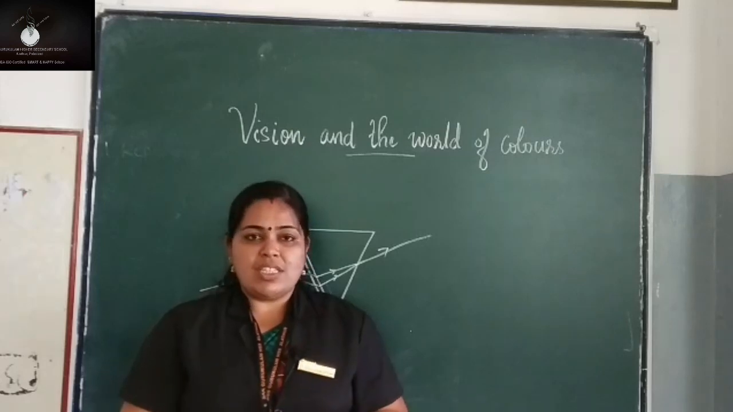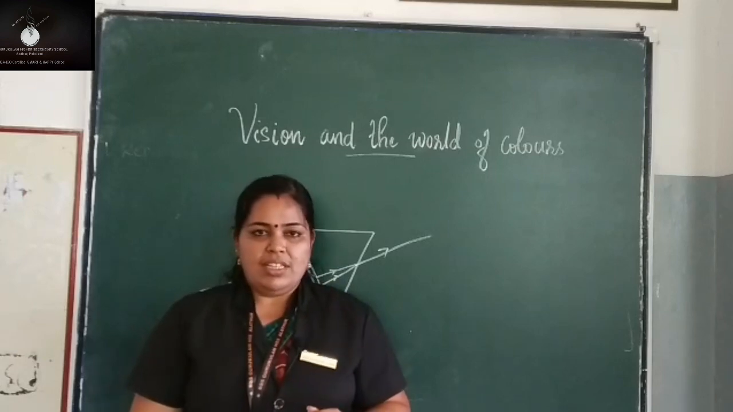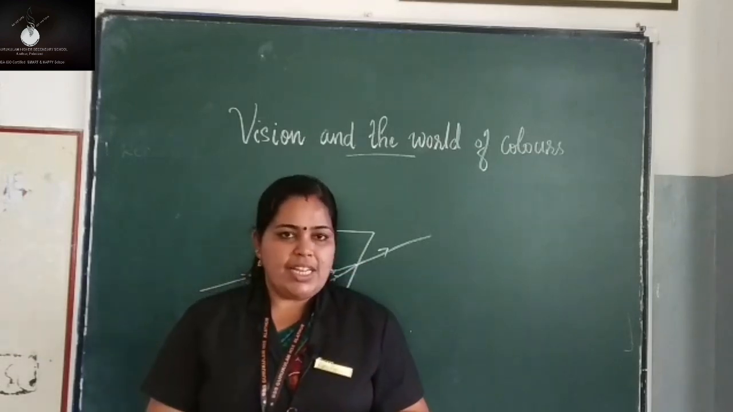What is persistence of vision? When an object is viewed by a person, its image remains in the retina of the eye for a time interval of 1/16 seconds after seeing it. This phenomenon is called persistence of vision. If more than one scene is viewed within these 1/16 seconds, the effect of all these scenes will be felt by the eye simultaneously. When we see an object, the image will be falling in our retina, isn't it?